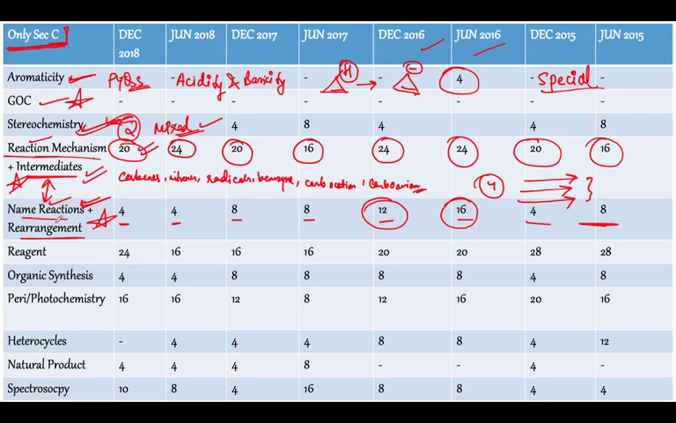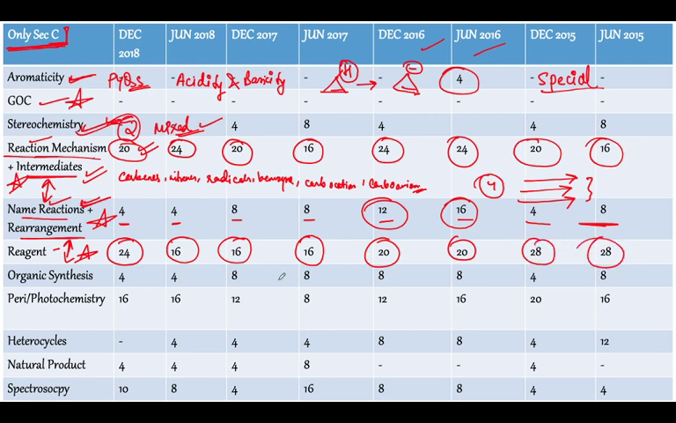The reaction mechanism, intermediates, name reactions, reagents, organic synthesis, everything is interrelated in organic chemistry, and that is why studying these topics becomes even more important. Then we talk about organic reagents. Guys, as we can see, organic reagents are always asked for very good marks, isn't it? They are asked for really good marks. So I have also tried to focus on organic reagents in my sessions.